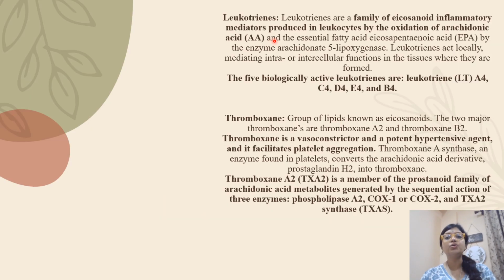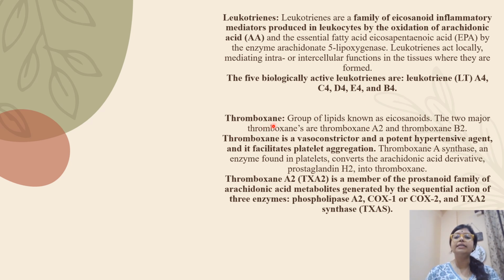Next is leukotrienes. It's an eicosanoid family inflammatory mediator. It is produced by leukocytes. How? By oxidation of arachidonic acid. It is also acting locally, mediating the intracellular or intercellular functions in the tissues where they are formed. The main 5 biologically active leukotrienes are leukotriene A4, C4, D4, E4 and B4.